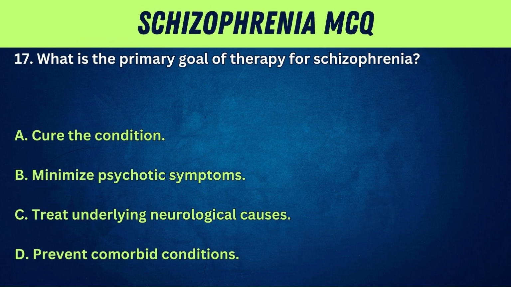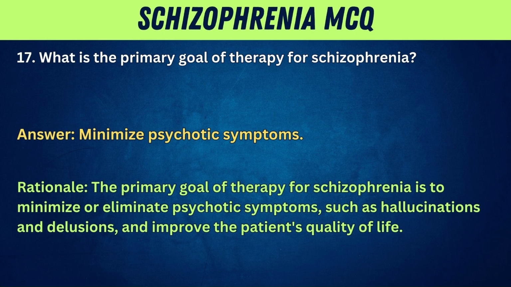17. What is the primary goal of therapy for schizophrenia? A. Cure the condition. B. Minimize psychotic symptoms. C. Treat underlying neurological causes. D. Prevent comorbid conditions. Answer: minimize psychotic symptoms. Rationale: the primary goal of therapy for schizophrenia is to minimize or eliminate psychotic symptoms, such as hallucinations and delusions, and improve the patient's quality of life.